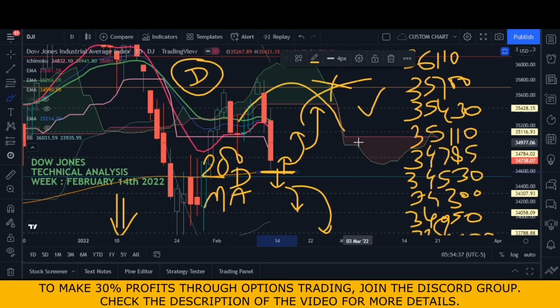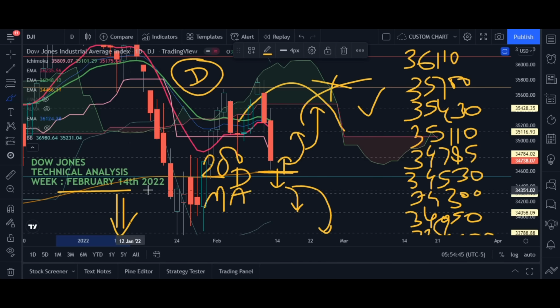So guys, this was my technical analysis for Dow Jones Industrial Average Index for the week commencing from February 14th, 2022.